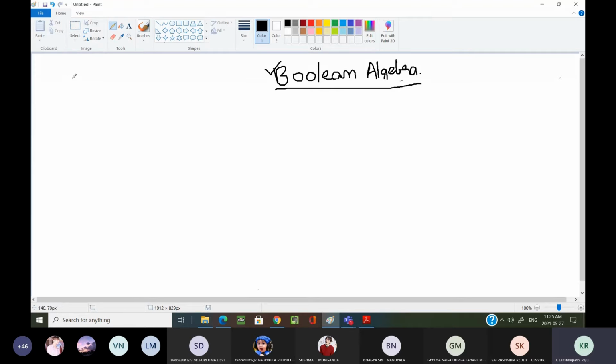In Boolean algebra, the two important values it takes are true and false. True we can call 1 or high, with many different names. False we can take as low, or logic 0.